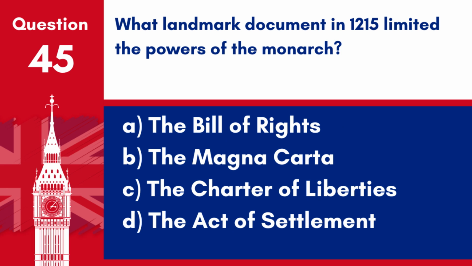Question 45. What landmark document in 1215 limited the powers of the monarch? A. The Bill of Rights. B. The Magna Carta. C. The Charter of Liberties. D. The Act of Settlement. Answer B. The Magna Carta. The landmark document that limited the powers of the monarch in 1215 is the Magna Carta.